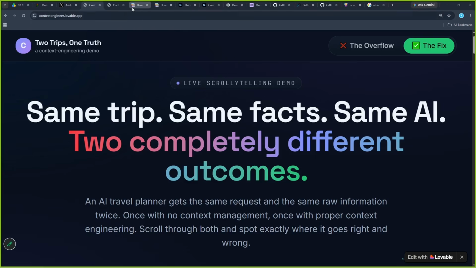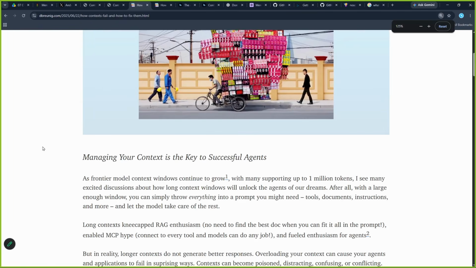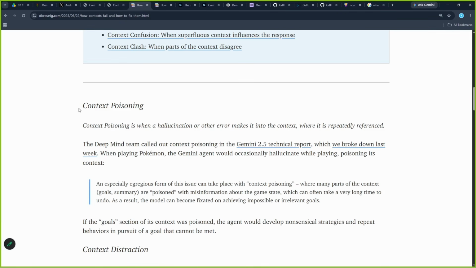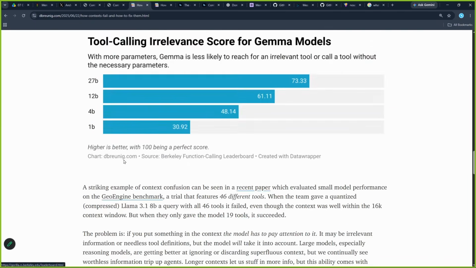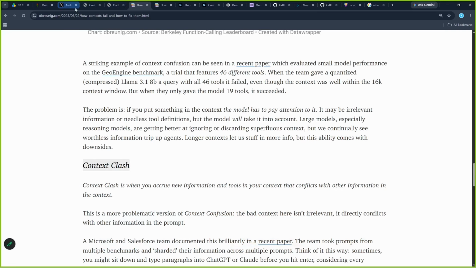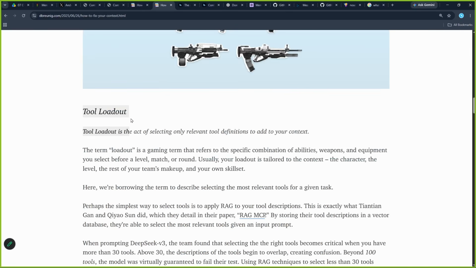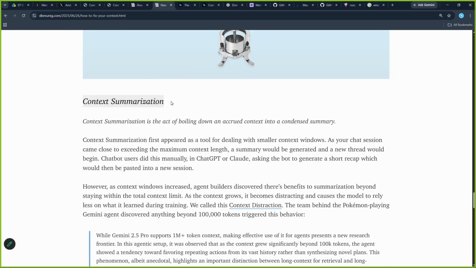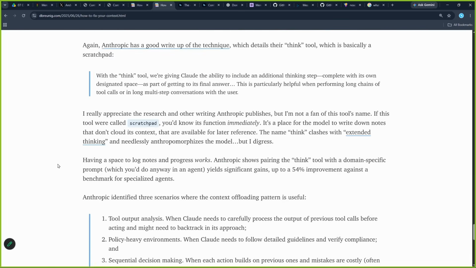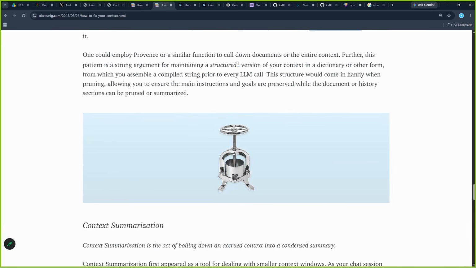Going forward, we will understand different things, and talk about much more: how does context fail? There are different terminologies to it: context poisoning, context distraction, context confusion, and context clash. What we observed here was context clash, whether A or B. And the solutions: tool loadout, context quarantine, context pruning, context summarization, and context offloading. These are the different solutions to tackle it. We will discuss all these things.